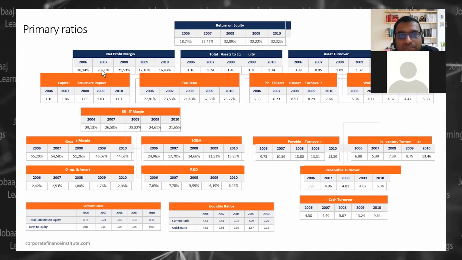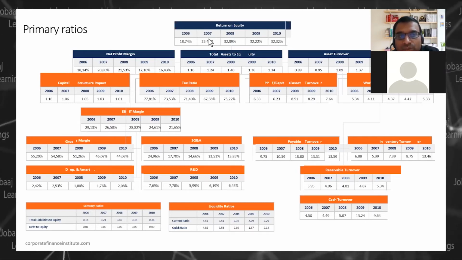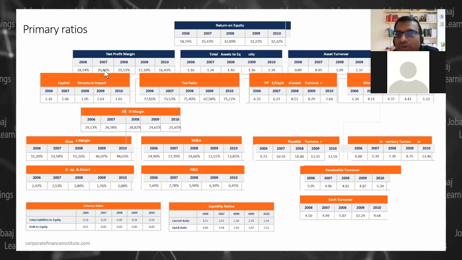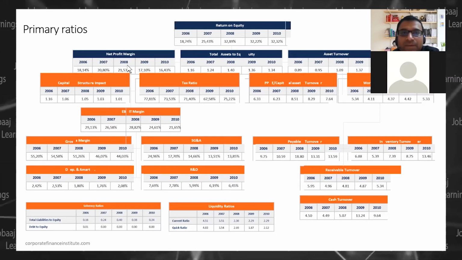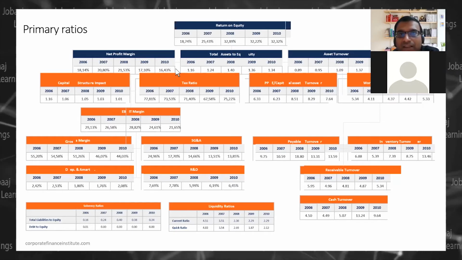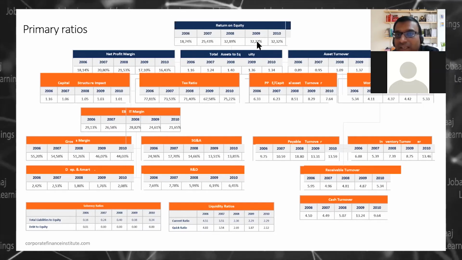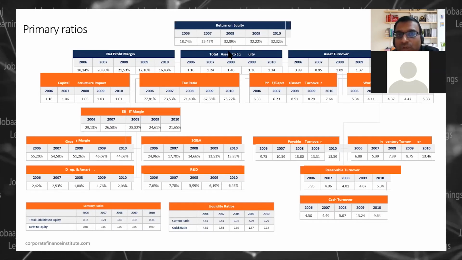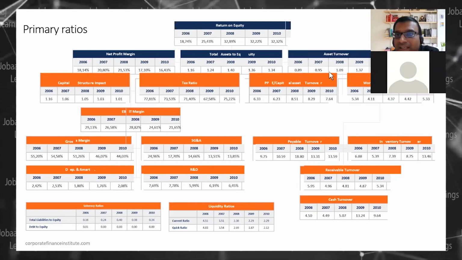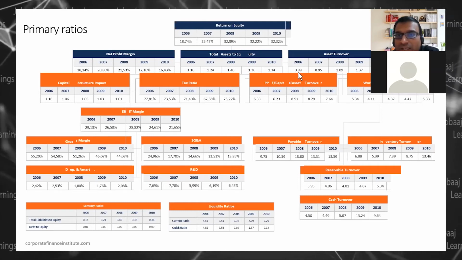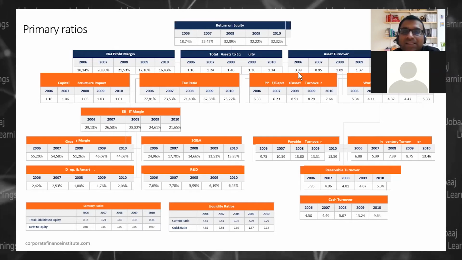But you see, your net profit margin has been a little volatile. So in the first year, in 2007, there might be some contribution because of net profit increase, right? In the second year also there might be some contribution, but in the third year and in the fourth year, net profit has gone down, but still your return on equity has increased. So that means your total asset to equity, right, and your asset turnover has increased. So you see, there has been a constant increase in your asset turnover ratio. That means your scale has increased.